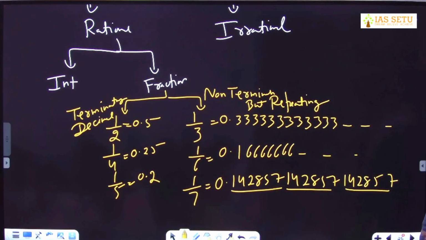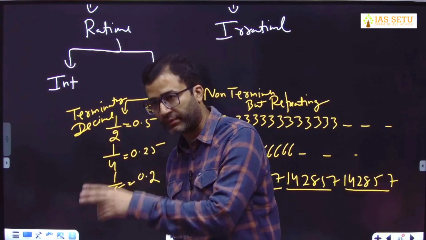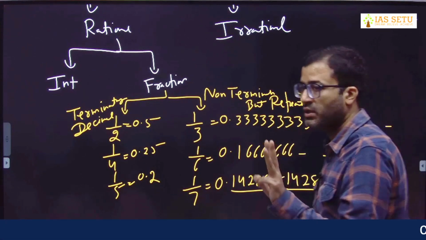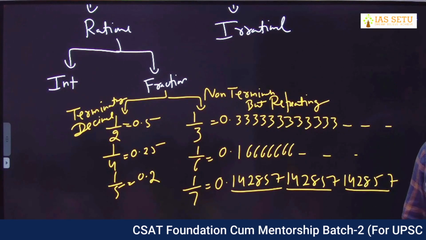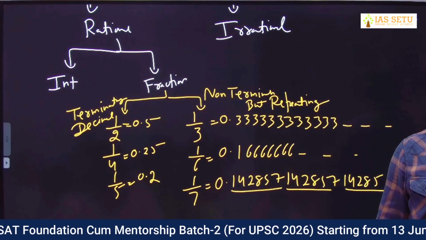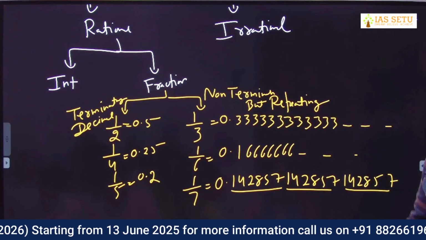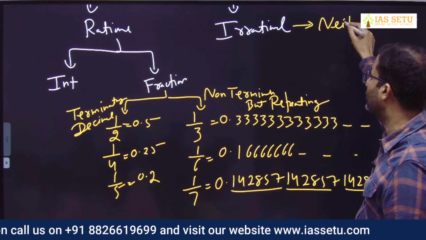So when you convert fraction in decimal, you have two types of decimal. One type is called terminating decimal, whereas the second type is called non-terminating but repeating, like 1 by 3, 0.3333. But actually we have three types of decimal. One type is terminating decimal. Second type is non-terminating but repeating. We have one more variety of decimal, neither they terminate nor they repeat. What are these? Irrational. So when you convert irrational number in decimal, neither they terminate nor they repeat.